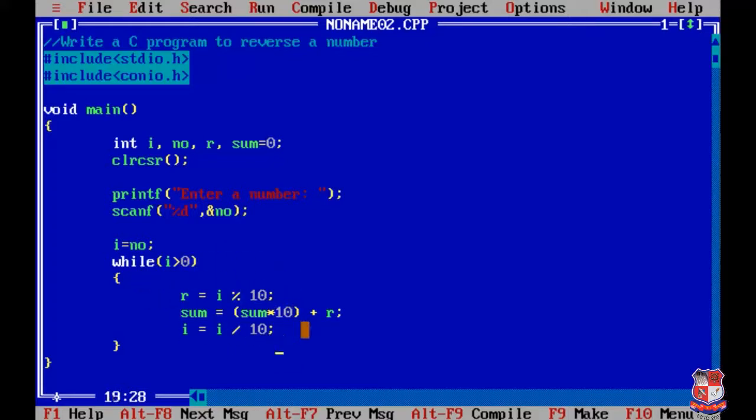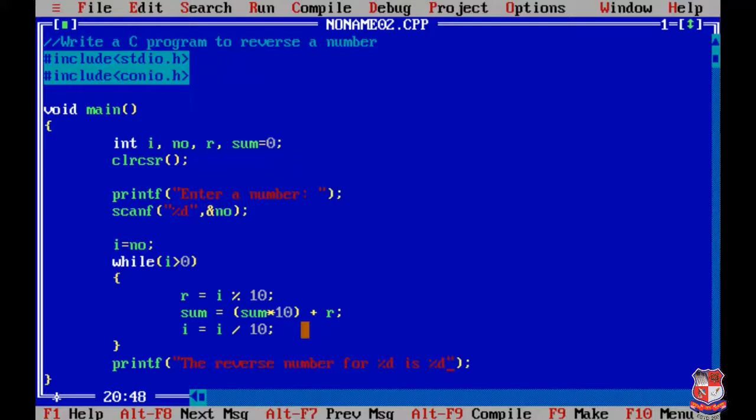Now after this while loop we are going to print the value, and that value is nothing but the reverse number. For that we have to write: the reverse number for %d is %d.